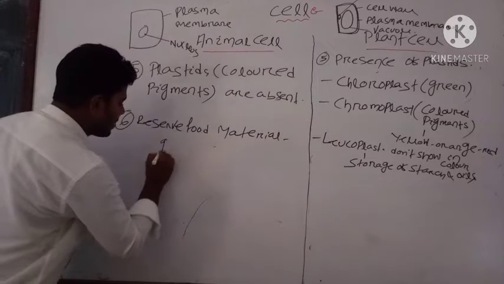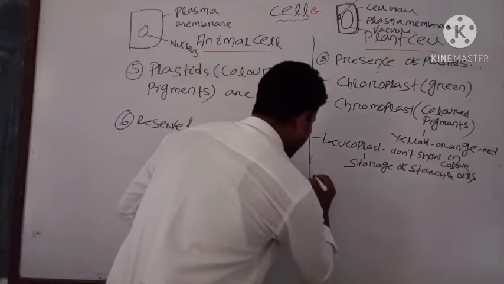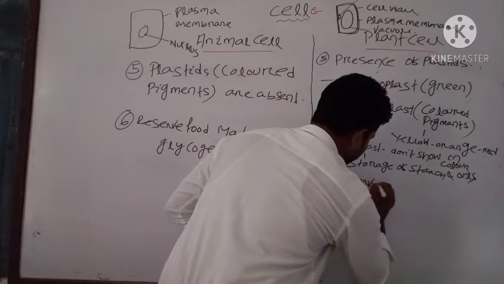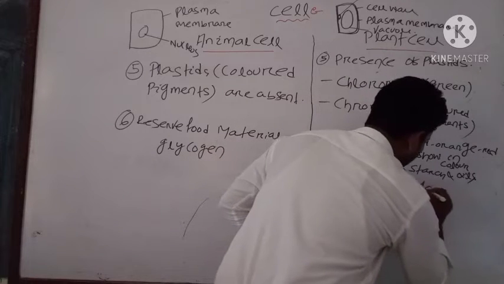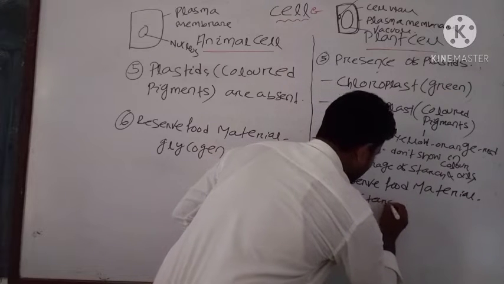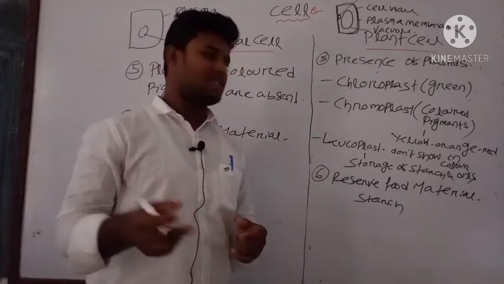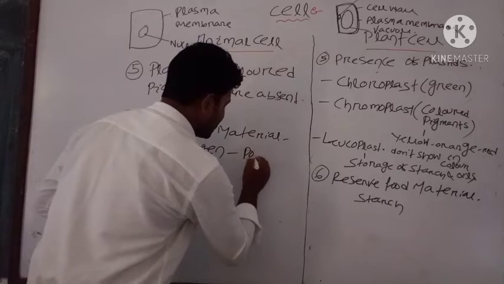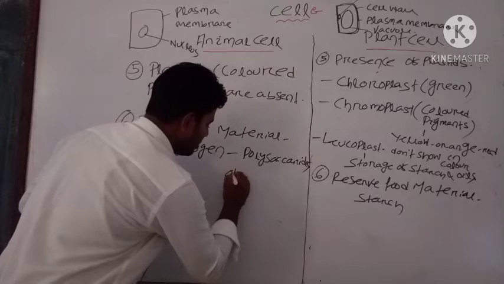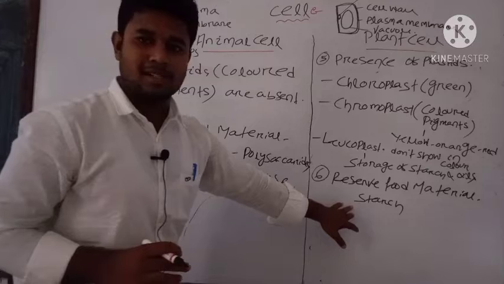In animal cell, reserve food material is glycogen, and in plant cell, the reserve food material is starch. Both glycogen and starch are polysaccharides of glucose.